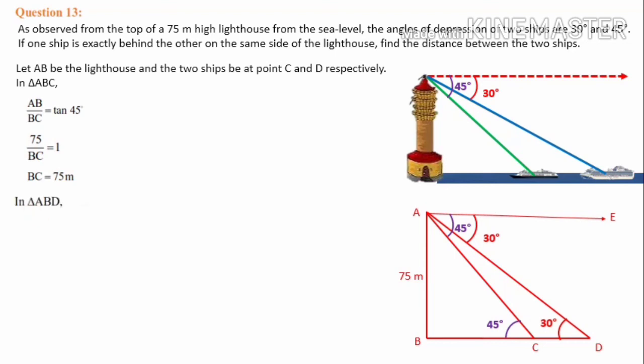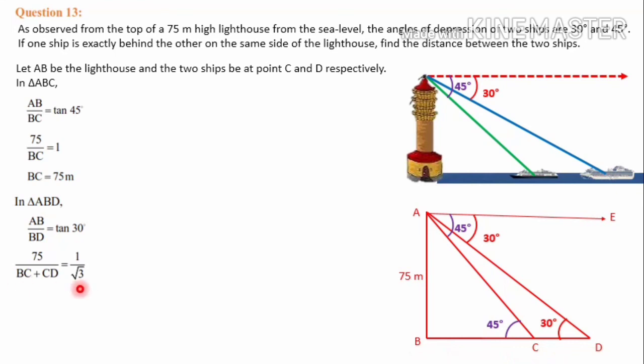Then in triangle ABD, the bigger triangle, if you take the same approach with respect to this angle 30°, this is opposite and this one is adjacent. So AB by BD is equal to tan 30. AB we know is 75. Then BD we have to split as BC plus CD.